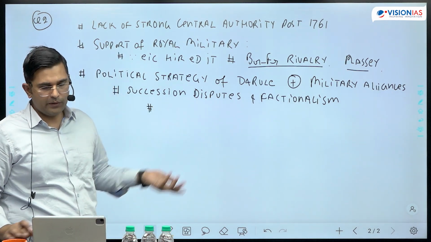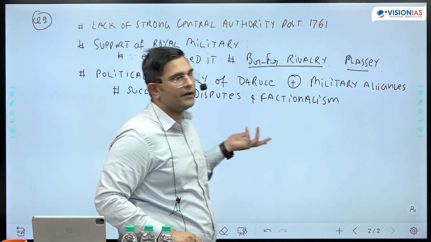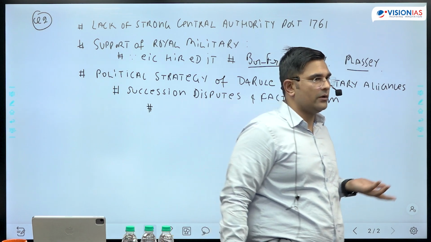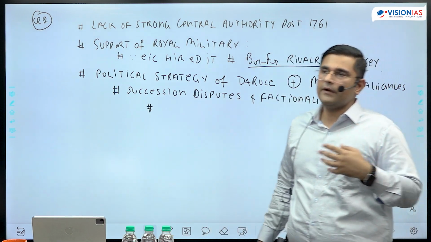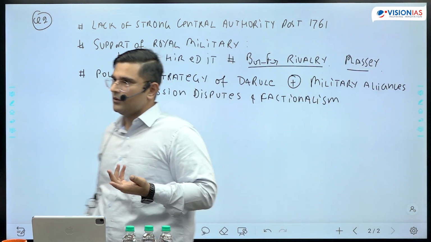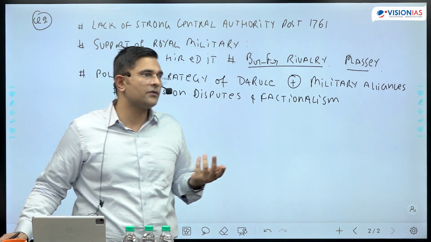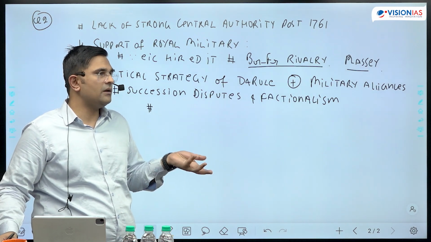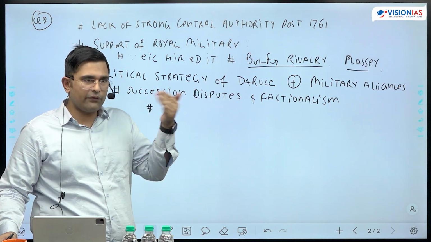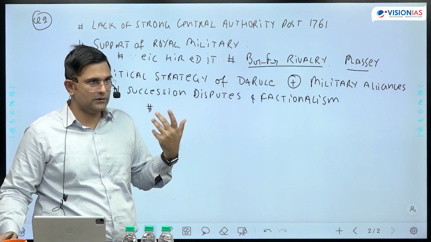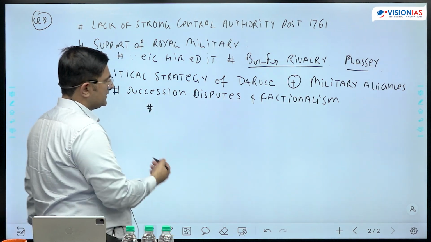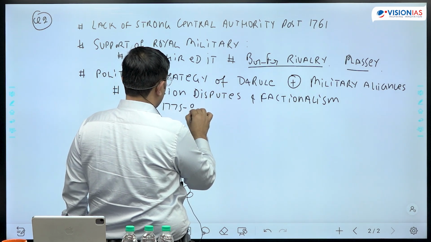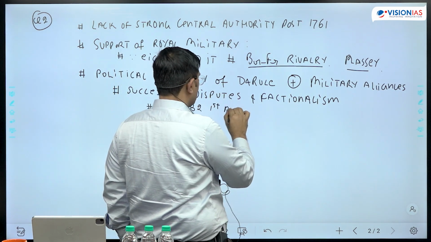For example, if you begin with the first Anglo-Maratha War, 1775-82, so there Raghunath Rao wanted to regain Peshwaship, and therefore he went to the East India Company in Bombay to get help and signed the Treaty of Surat, right? And therefore, as a result, opportunity is made available to the Britishers to interfere and to start a war, right? So that is one of the aspects. So you can talk about 1775-82, first Anglo-Maratha War.